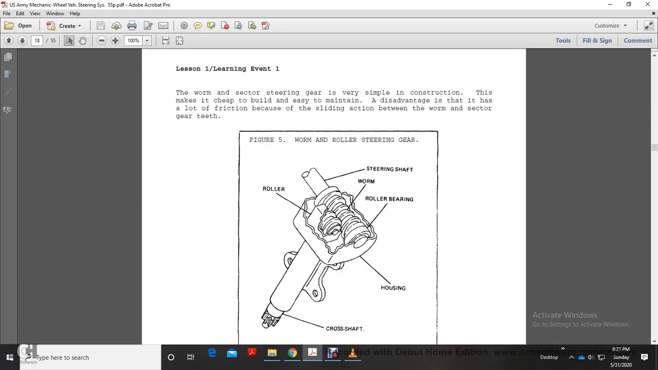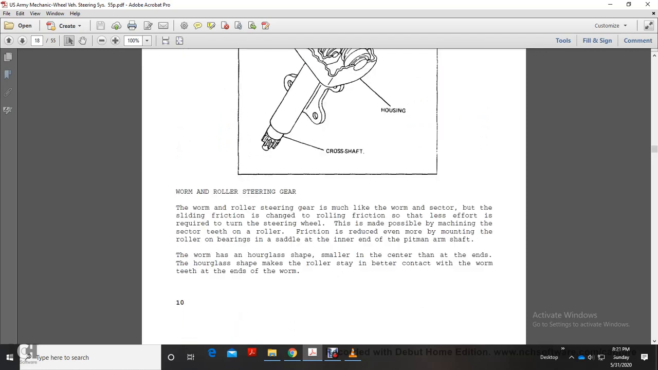This shows the worm and roller steering gear, with the steering shaft of the worm, the roller bearing, and the housing of the cross shaft. Worm and roller steering gear. The worm and roller steering gear is much like the worm and sector, but the sliding friction is changed to rolling friction, so less effort is required to turn the steering wheel.